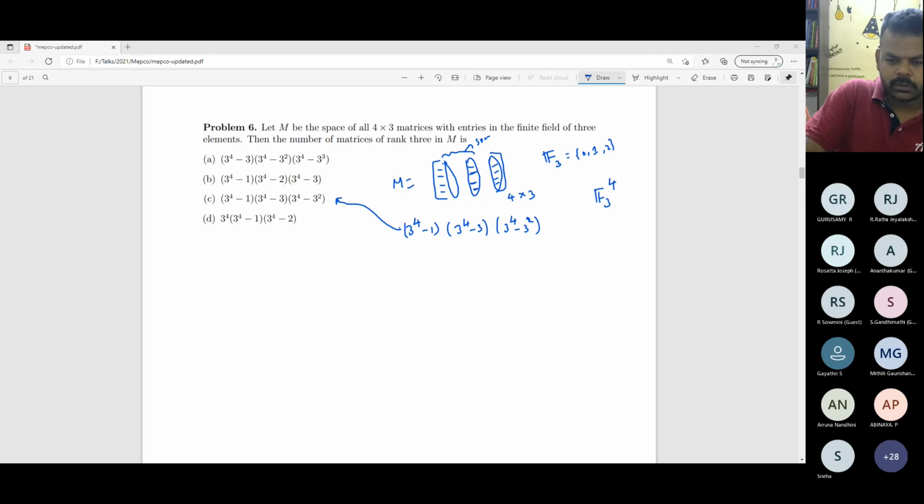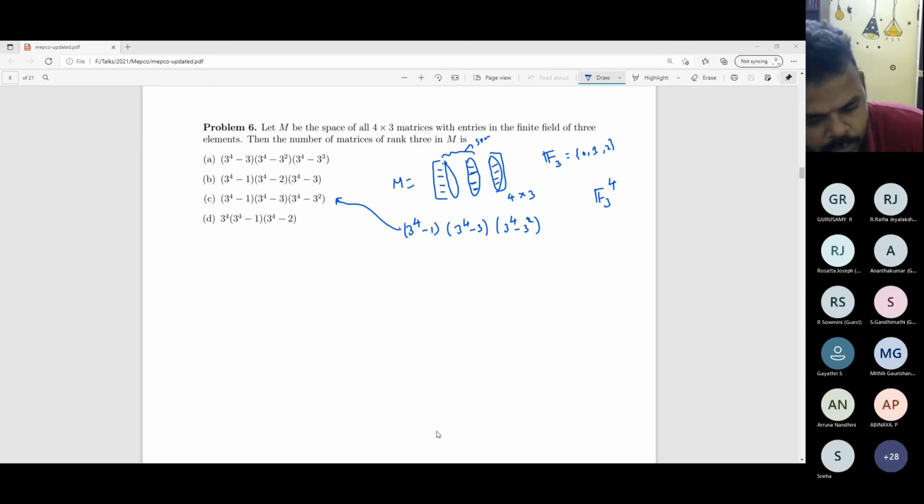Equivalent to say that the number of 3-dimensional subspaces of the set of all matrices of order 4 by 3. Can you repeat? I believe here we are calculating this number now.